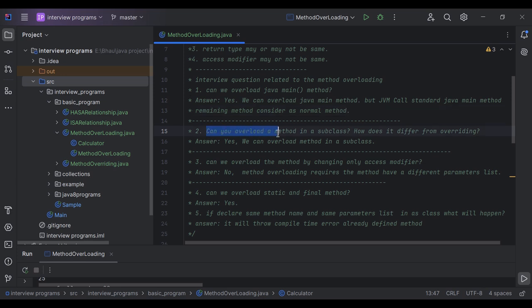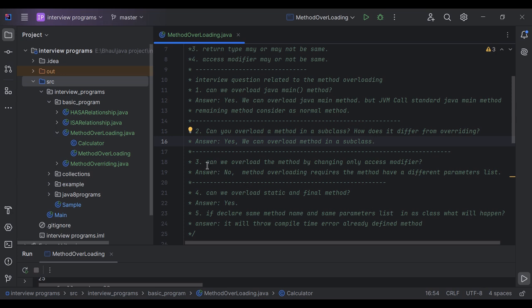The second question: can you overload a method in a subclass? How is it different from overriding? The answer is yes, we can overload a method in the subclass. If I declare a method in the parent class and extend it in the child class, and declare the same method in the child class but with a different parameter list, that is overloading. For method overriding, the parameter list should be the same and the method name should also be the same. That's the concept of method overriding. But in overloading, in the child class I declare the same method as in the parent class with a different parameter list.